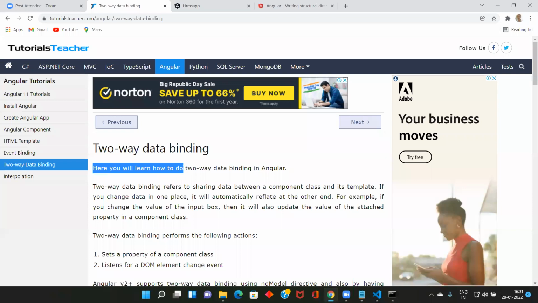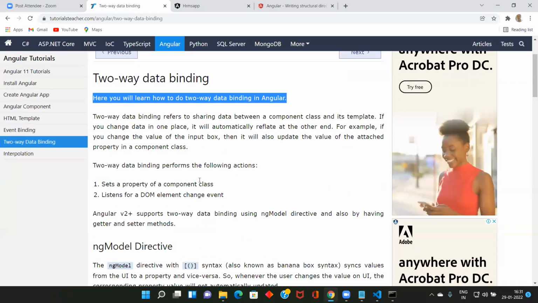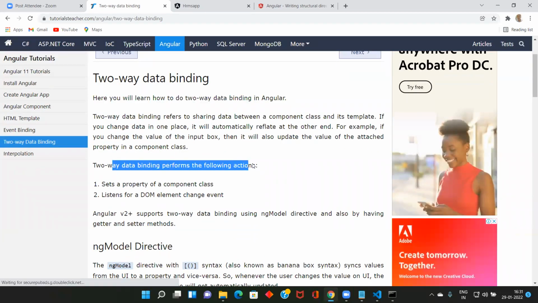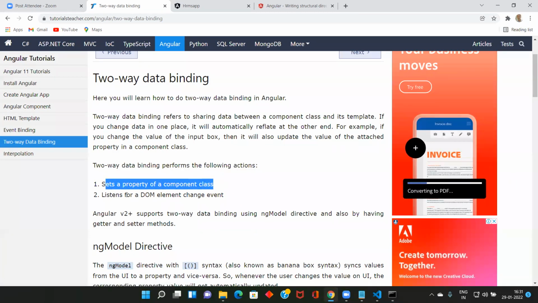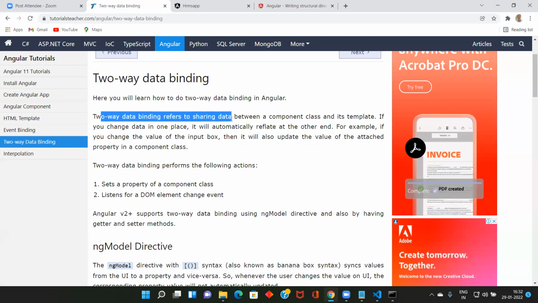Here you will learn how to do two-way data binding in Angular. Two-way data binding performs the following actions: set a property of a component class, and listen for a DOM event, the change event. So two-way data binding refers to sharing data between the component and the template. Very important, this is the thing.